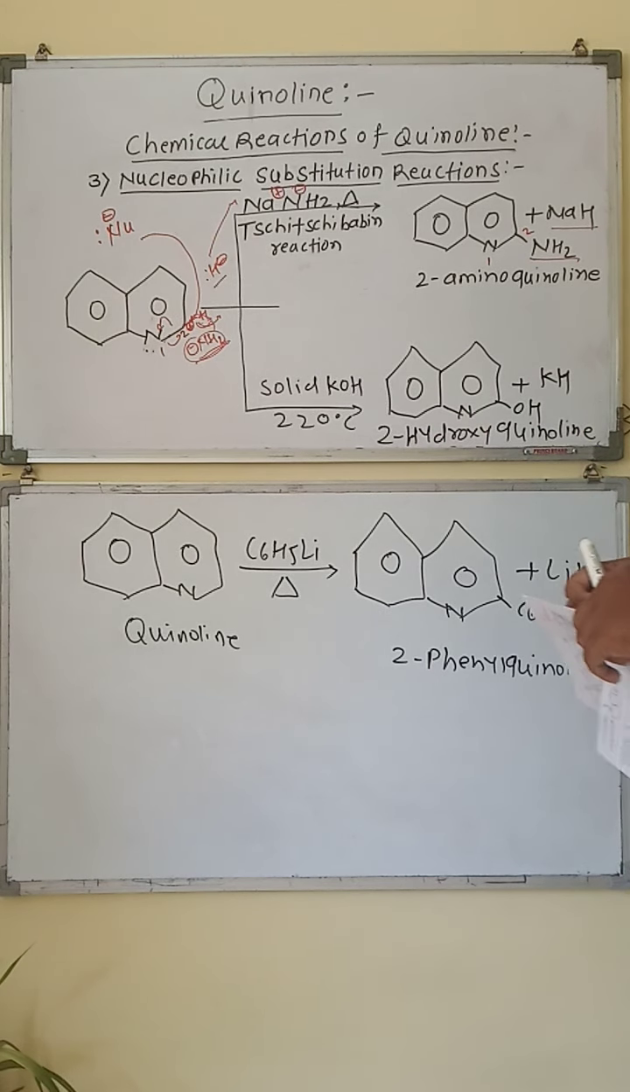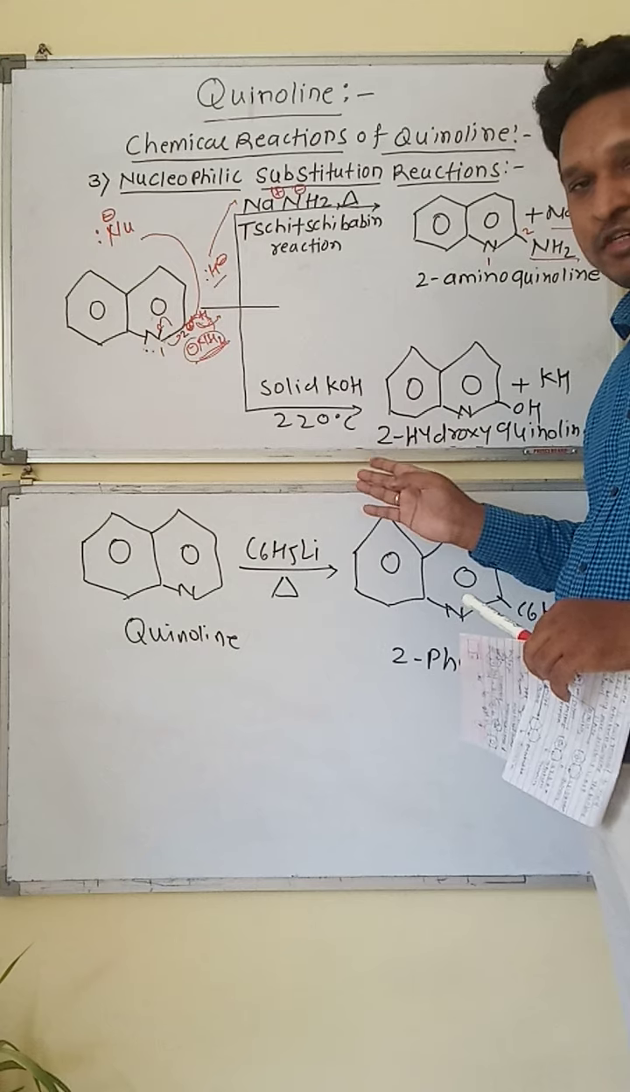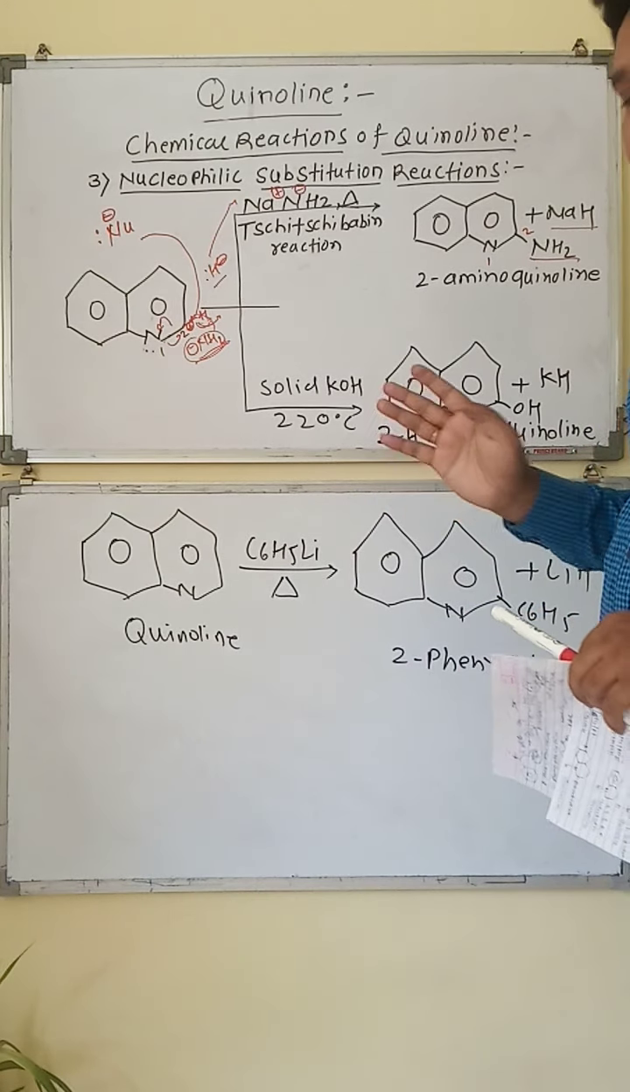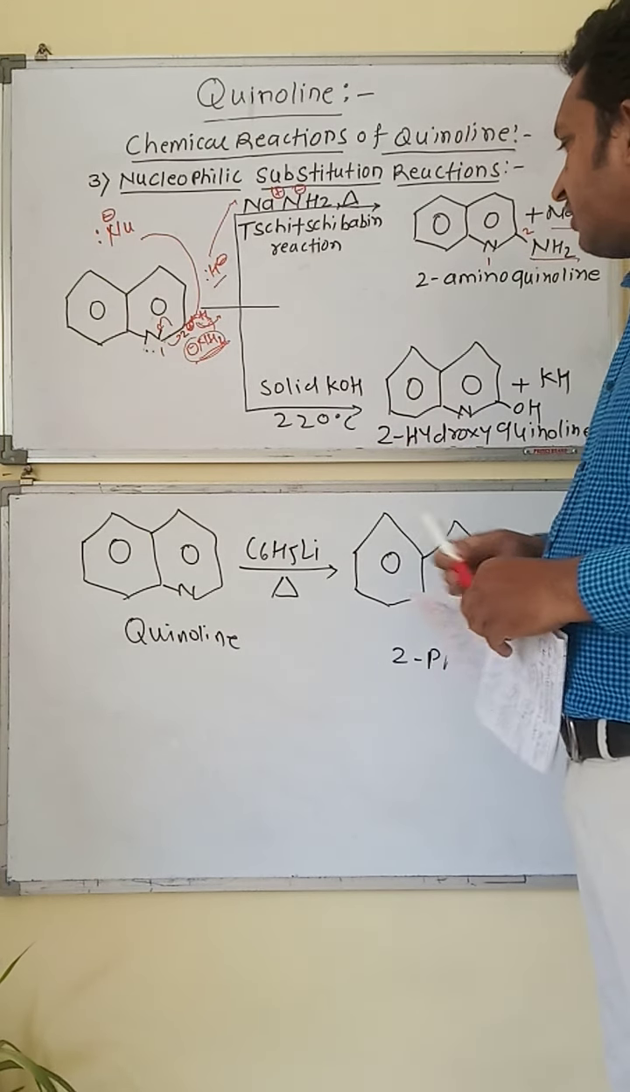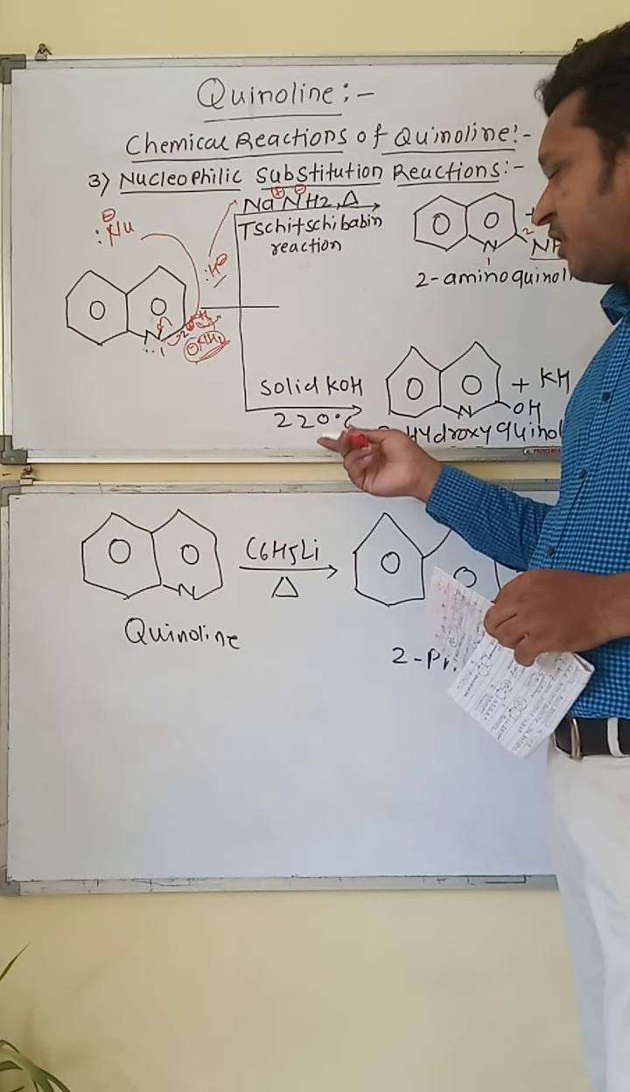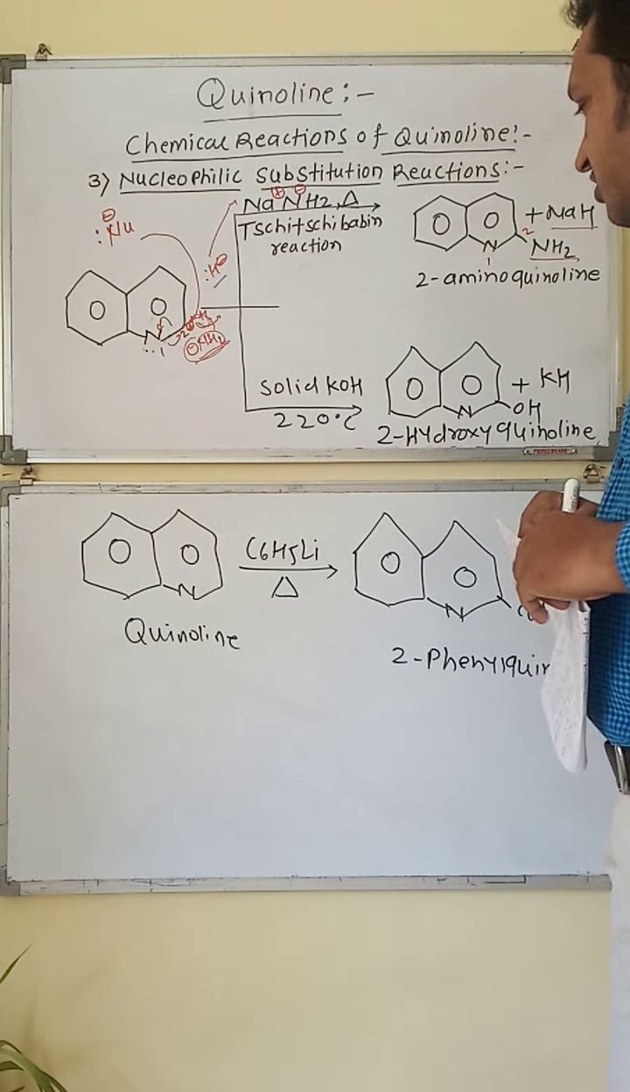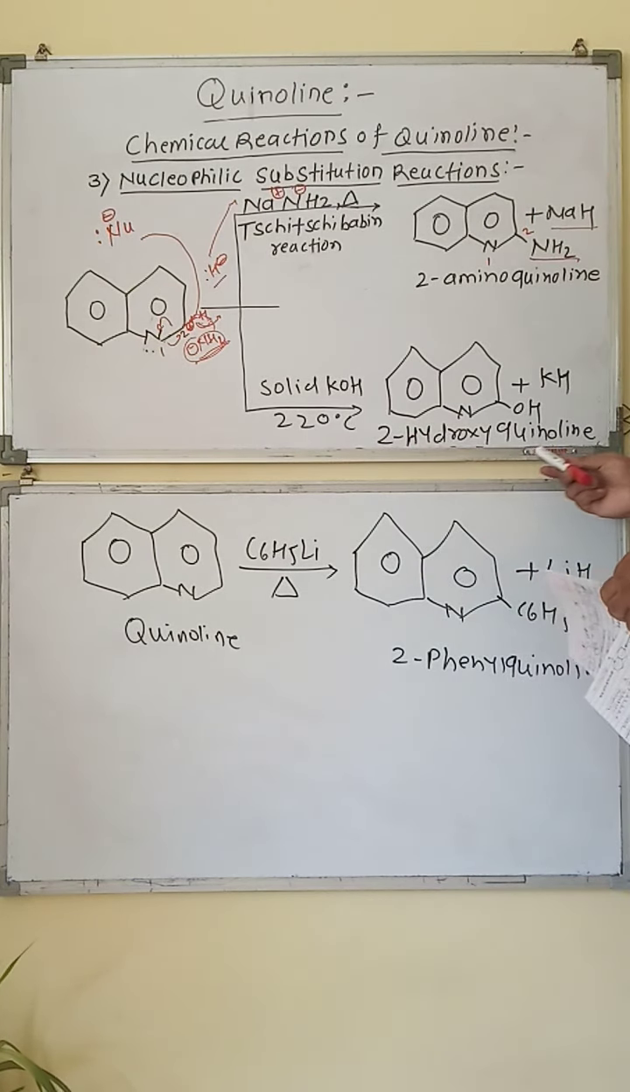Now the second reaction is with solid potassium hydroxide at a temperature of 220 degrees centigrade. When quinoline is reacted with solid potassium hydroxide at 220 degrees centigrade, we get 2-hydroxyquinoline.